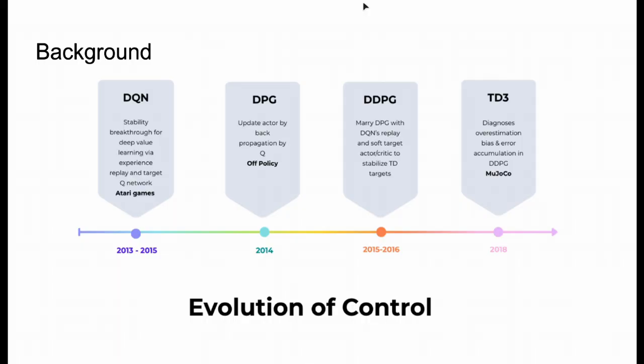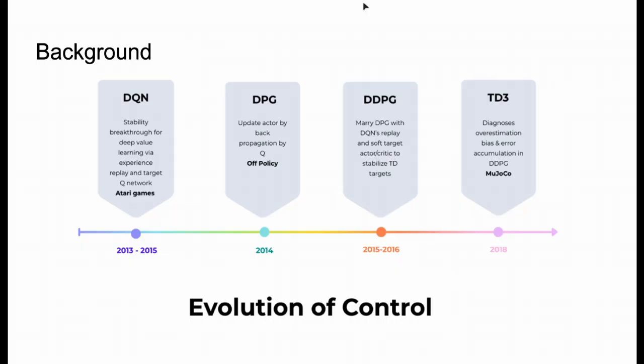First, we have DQN. It cracks stable deep value learning by introducing two key ideas, experience replay and a separate target network, and showed you can learn straight from pixels in Atari games. But DQN assumes discrete actions. In continuous control, taking the argmax over actions becomes a hard inner optimization every step, which isn't practical. And if you try to discretize, the action count explodes and you still lose the smoothness you need. That's the pressure pushing beyond DQN.